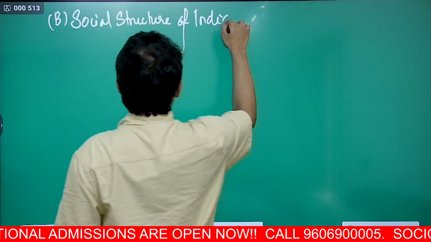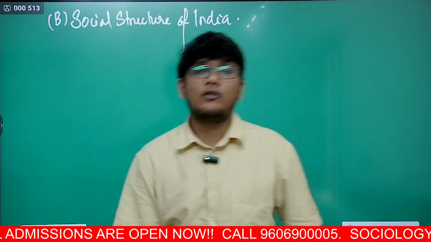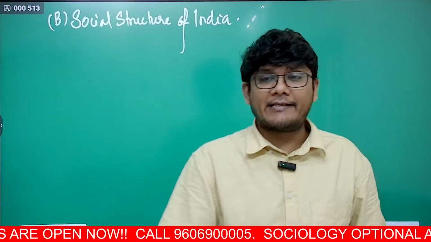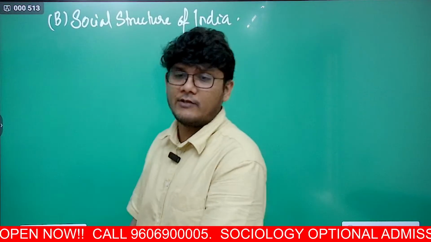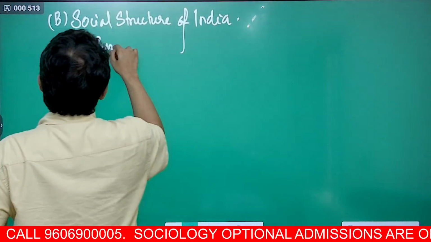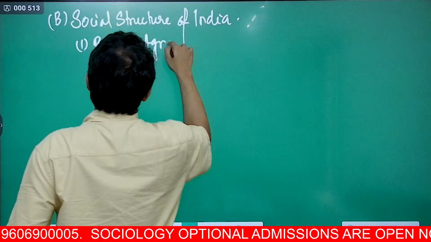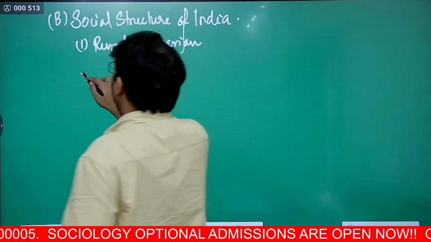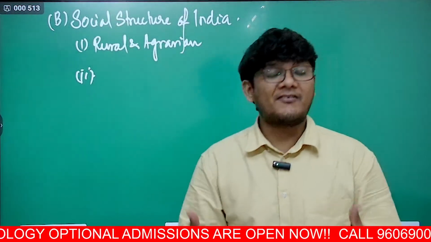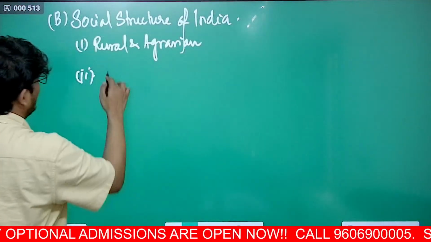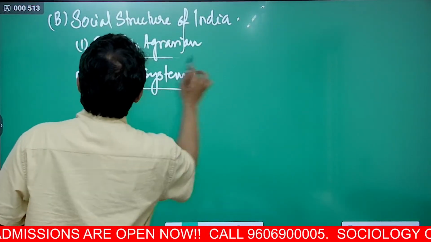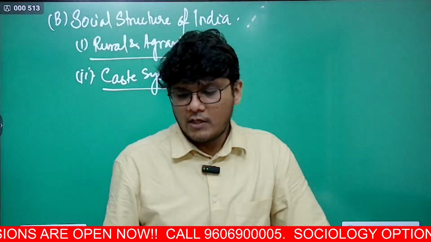Now in this we will study the agrarian structure, the rural agrarian structure, the urban structure, all these different kinds of structure that are there in the Indian society. This is the first one, the rural and agrarian social structure. The second one is the caste system, which itself is a structure in Indian society. So the caste system is what we will look at. A lot of questions are asked on this, the caste system.